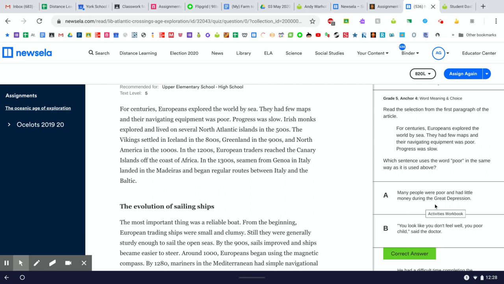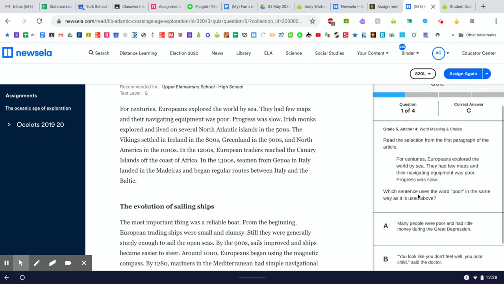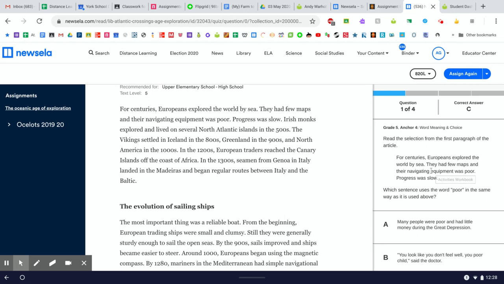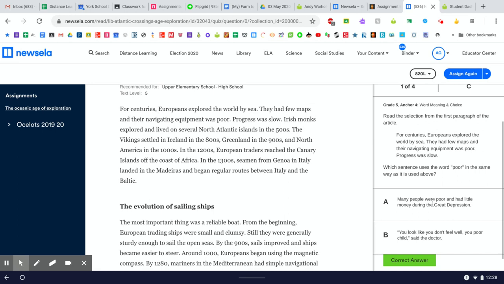Well, here, this sentence means many people were poor, as in they had little money, right? So they didn't have very many possessions or belongings or money. And here in the sentence we are considering, they had few maps and their navigating equipment was poor. Well, things other than people can't be poor. And I don't think this sentence is saying that the equipment they had to navigate by lacked money, right? It's more like the equipment they had to navigate by didn't work well, was ineffective, right? It didn't do the job the way they wanted it to. And that's not what this poor means in sentence A.